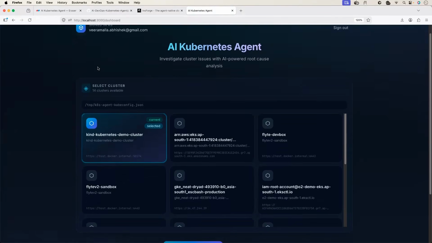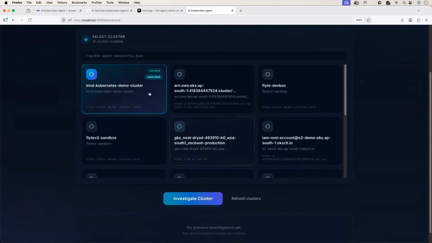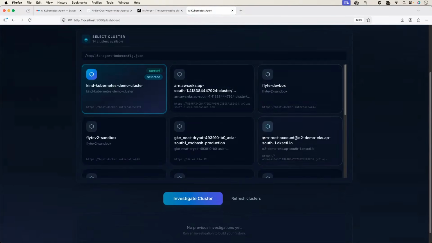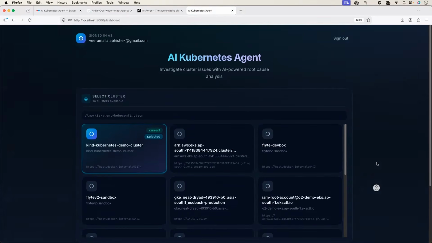So now the signed-in user gets a display picture, better user experience. Also the clusters are in tile form. I can easily navigate through the clusters. I can read the names of the clusters. I can select the cluster and click on investigate. Also, this is the place where previous investigations are shown. So definitely much better than the previous user experience.